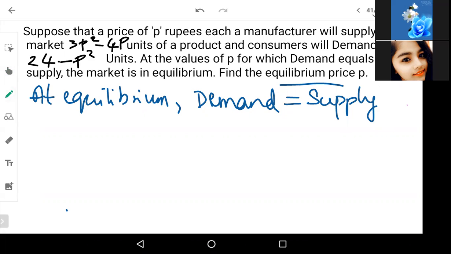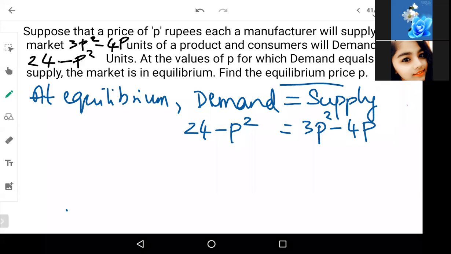And the consumers are also demanding to buy 24 minus p square units. So I am just equating both at equilibrium, that is demand as well as supply. Since they have given direct equations, we are going to take those direct expressions.